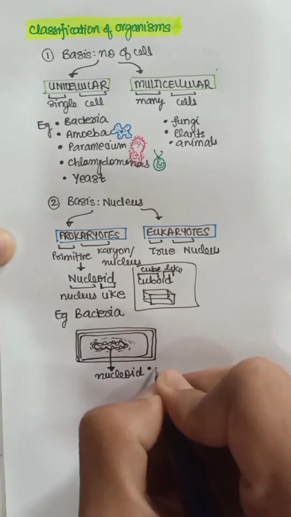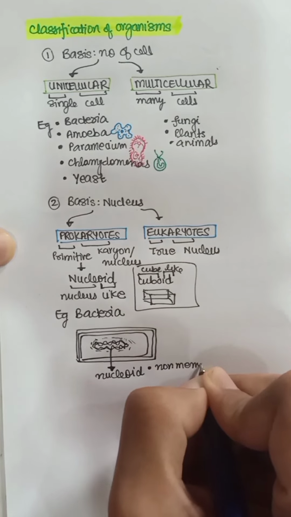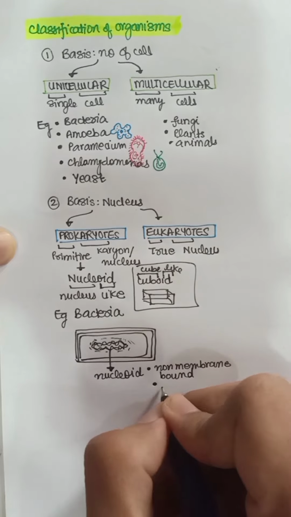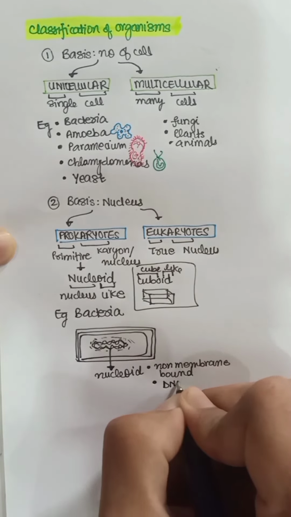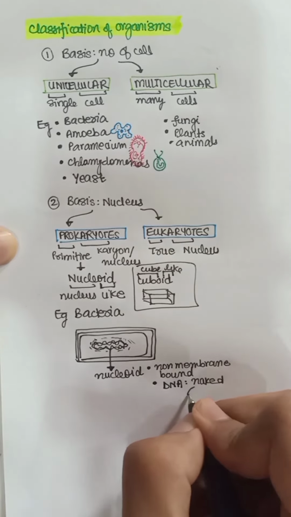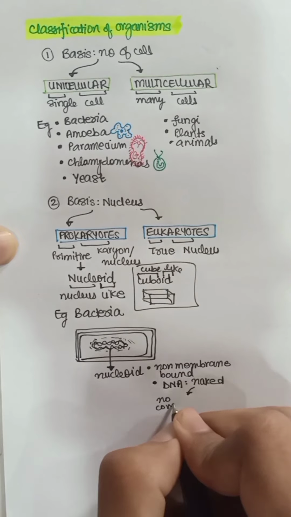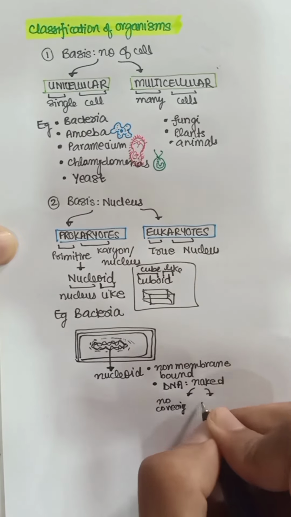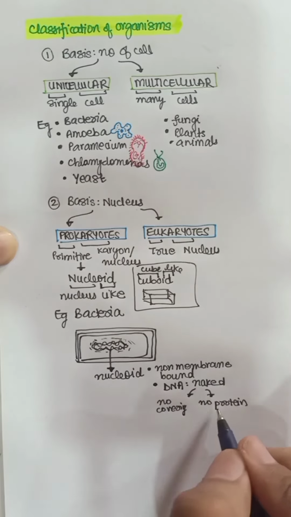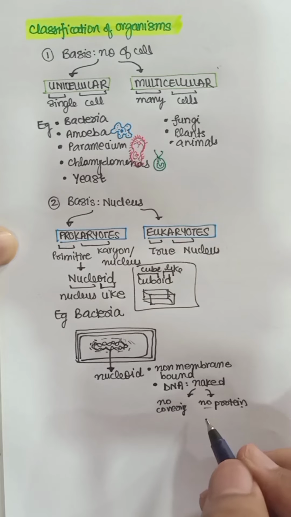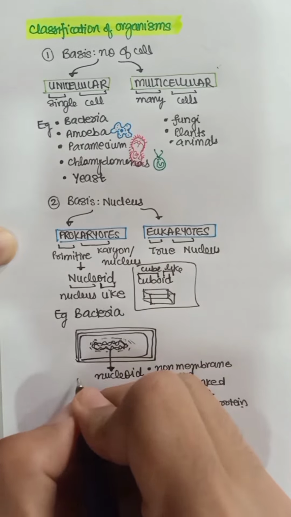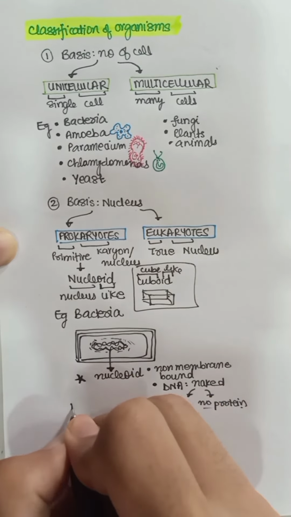In simple words, we can say a non-membrane bound nucleus, or you can say the DNA is naked. Naked has two meanings: no covering, and another meaning is no proteins. So we'll discuss these proteins a little later when we come to the topic nucleus. So these are prokaryotes. Now in prokaryotic organisms we have seen there is a nucleoid, and second thing that there